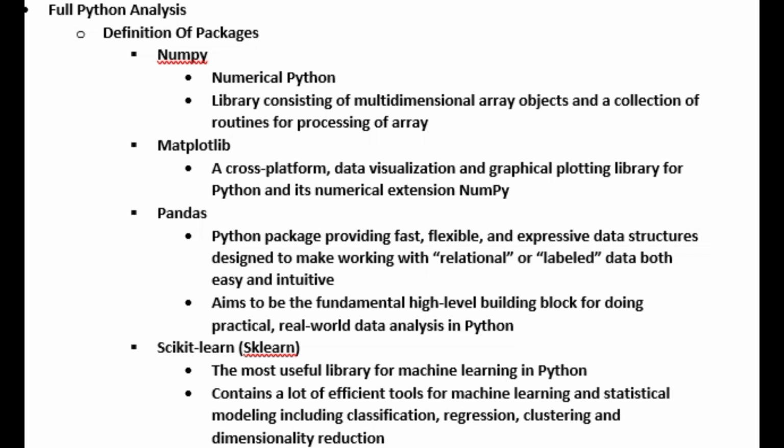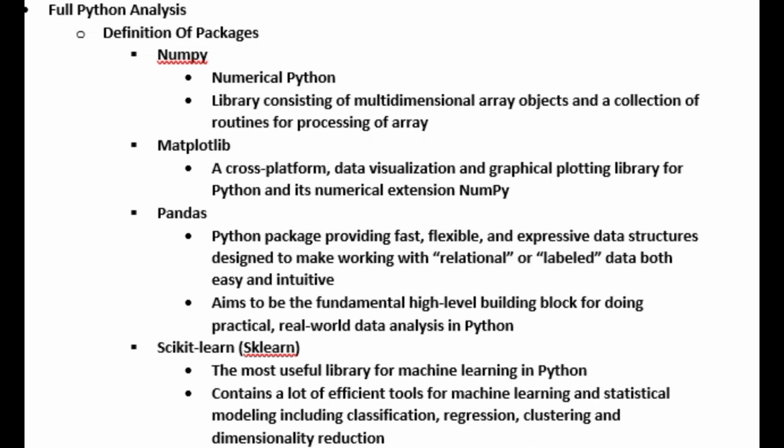The third that we have shown is Pandas. It's a Python package that provides fast, flexible, and expressive data structures designed to make working with relational or labeled data both easy and intuitive. Pandas aims to be the fundamental high-level building block for doing practical, real-world data analysis in Python.